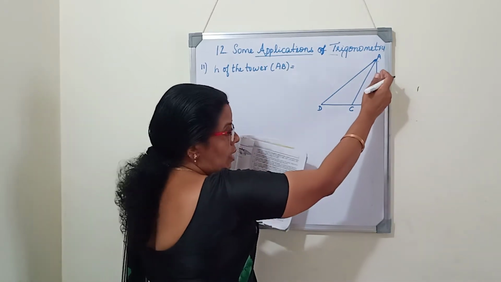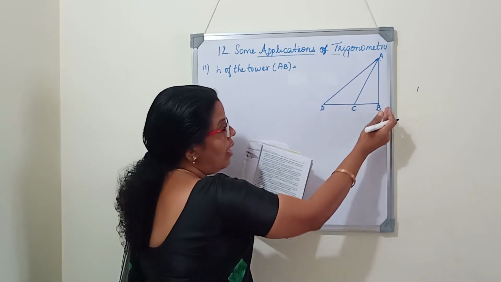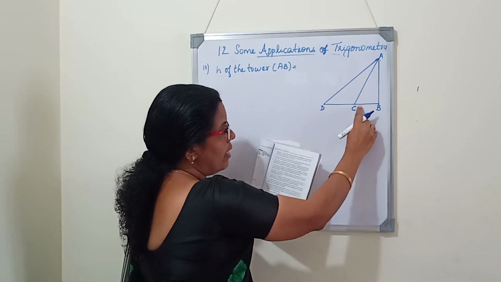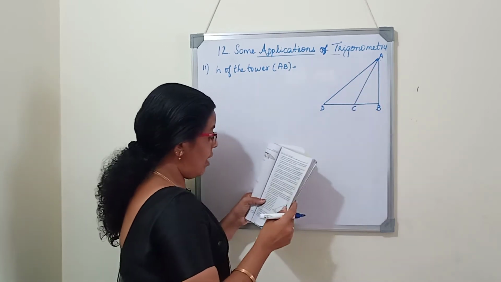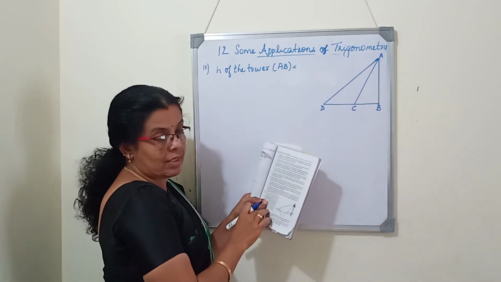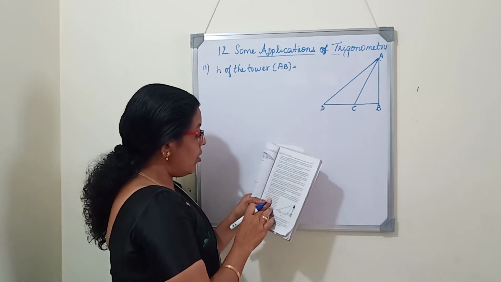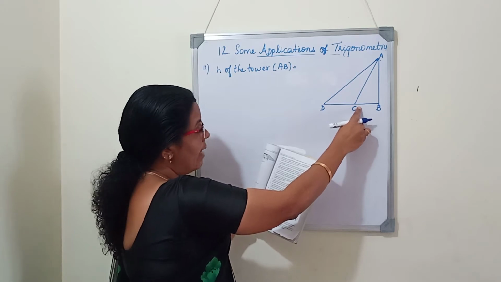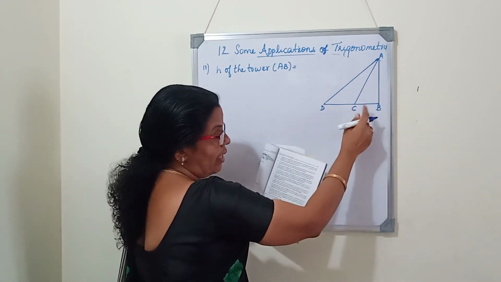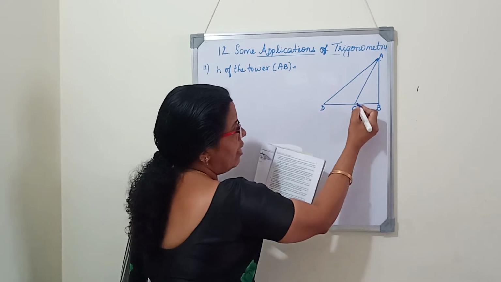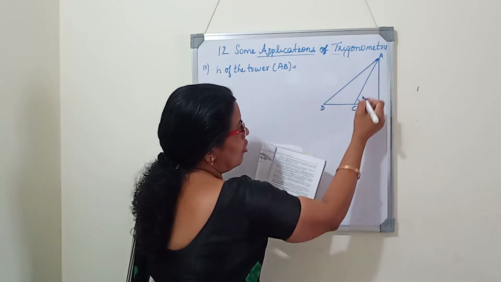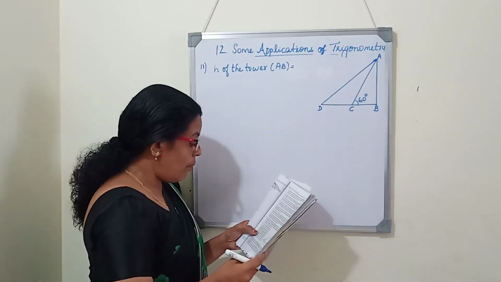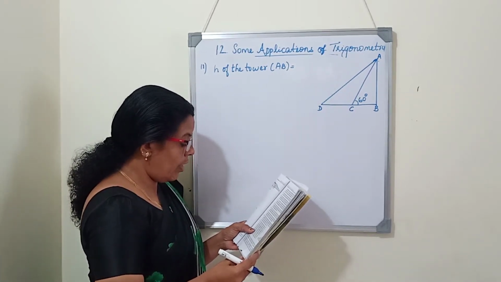So this tower is standing on the bank of a canal, and opposite to that tower, across the canal, a person is standing at C and he is looking at the top of the tower. That is why the angle of elevation is given as 60 degree. Means the person standing on the opposite side is looking at the top of the tower at 60 degree.